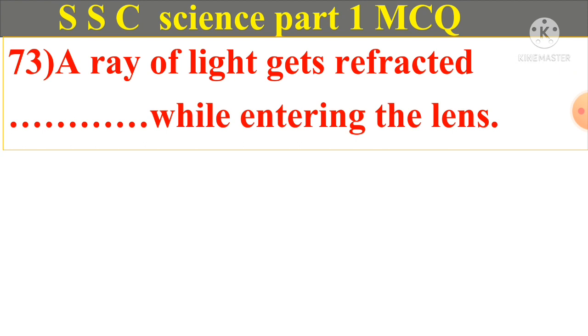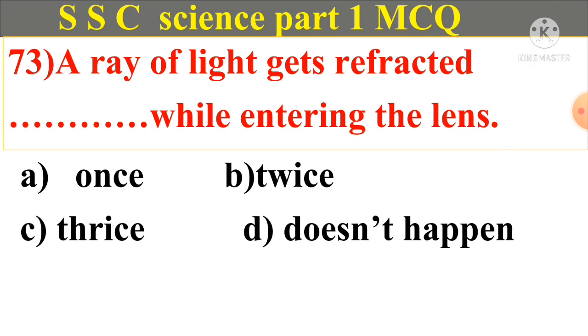Question number 73. A ray of light gets refracted while entering the lens. A. once, B. twice, C. thrice, D. Doesn't happen. And answer is A. Once.